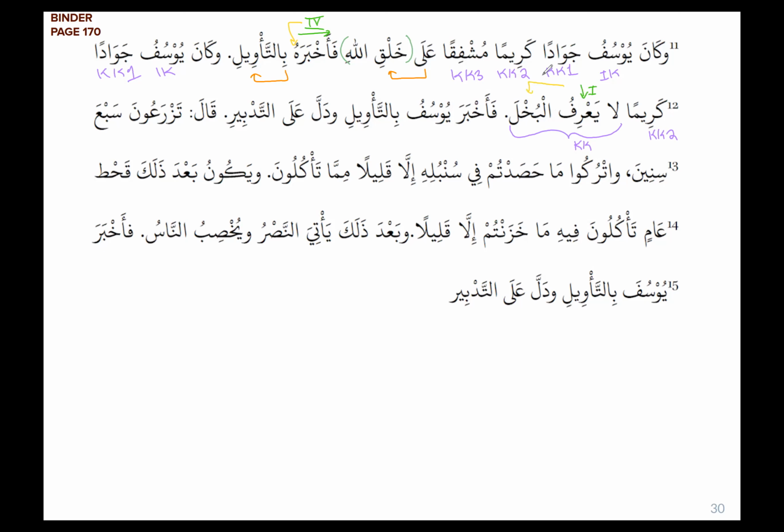فأخبر يوسف بالتأويل. Okay, so what does he do? He gives them the meaning of the interpretation. He informs them. So أخبر again, past tense, form 4. Yusufu is my fa'il here. بالتأويل is a jar majrur construct. ودل على تدبيري: dalla is a past tense, form 1, and على تدبيري is jar majrur. So what does he do? He informs them of the interpretation of his dream, and then he points them to, or directs them, or shows them how to prepare for this.